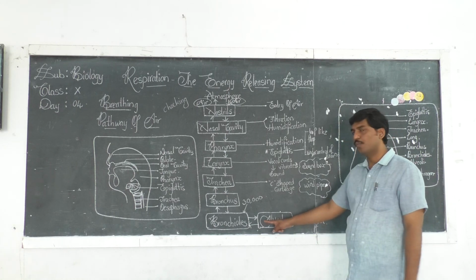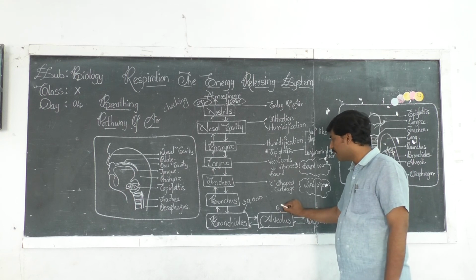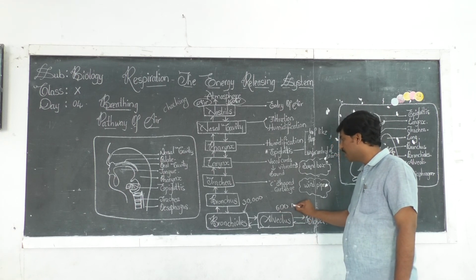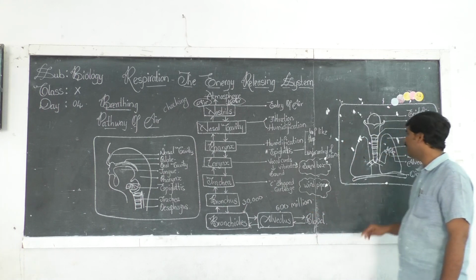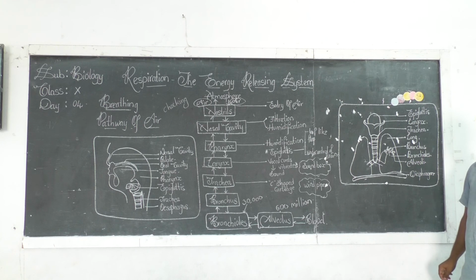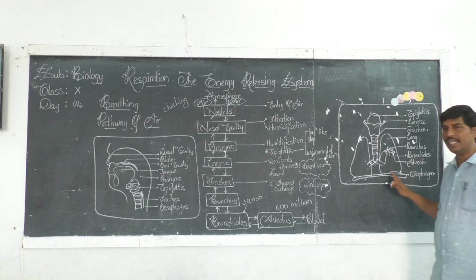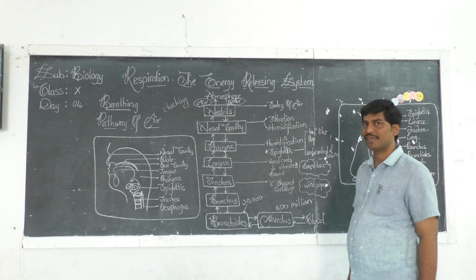So they are opening into alveoli. Nearly 600 million alveoli are present. You can look, trachea to bronchus, bronchus to bronchioles. Bronchioles end in the alveoli. They are grape-like, cluster, bunch-like structures. So finally they are ending in alveoli. Right? So I told you nearly 600 million alveoli are present.